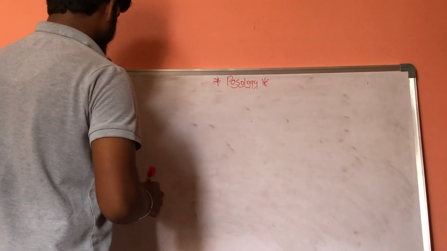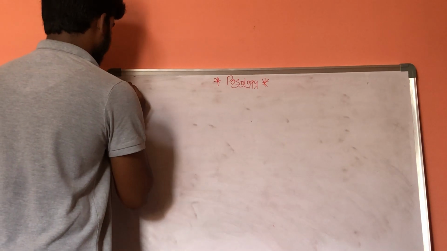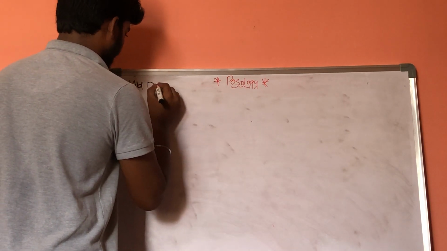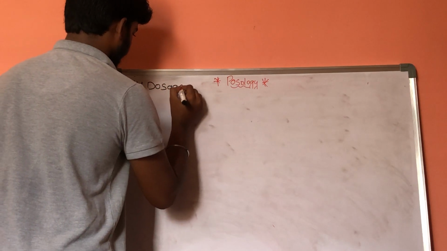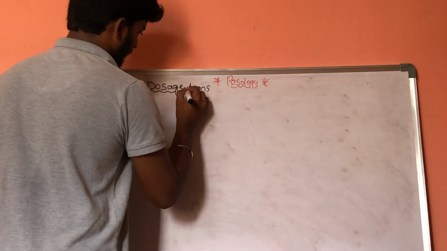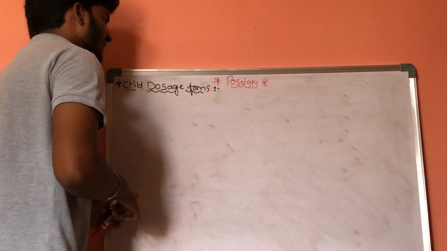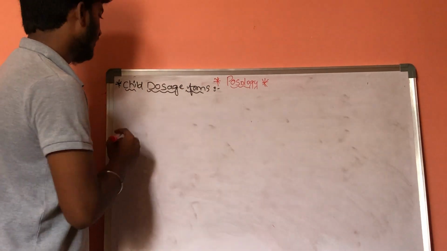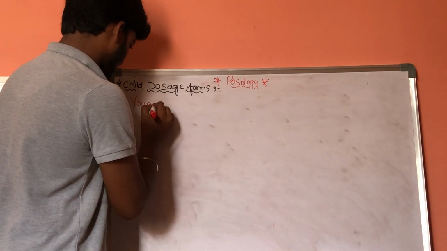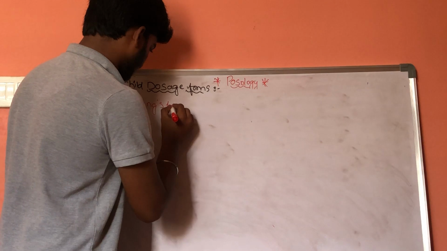First, child dosage forms. In child dosage forms, the first one is Young's formula.